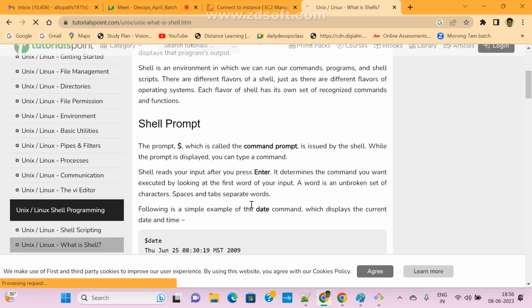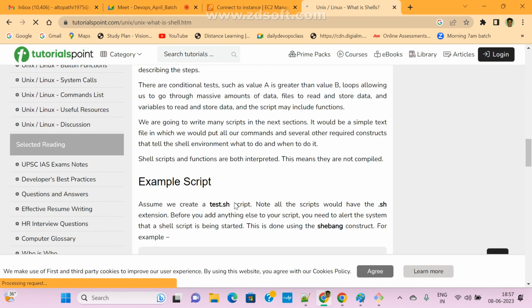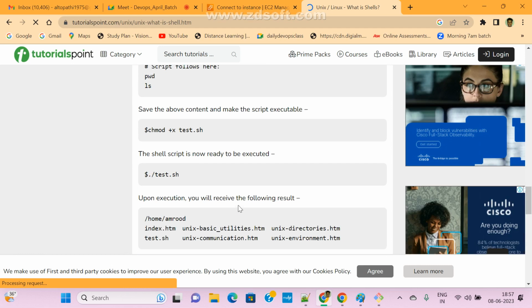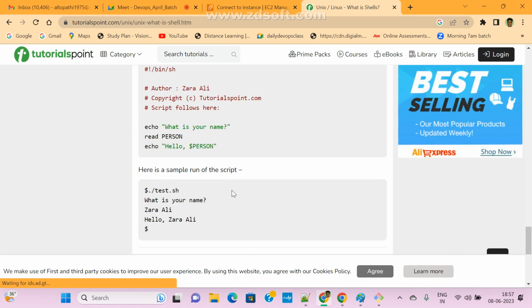Okay. So what is shell and how it will execute: shell prompt, shell types, shell scripting and example. See here, they are using hash exclamation mark, so this is the bash shell only. And we need to provide execution permission, and then we execute. See here, if you add this in the first line, this is the bash shell.